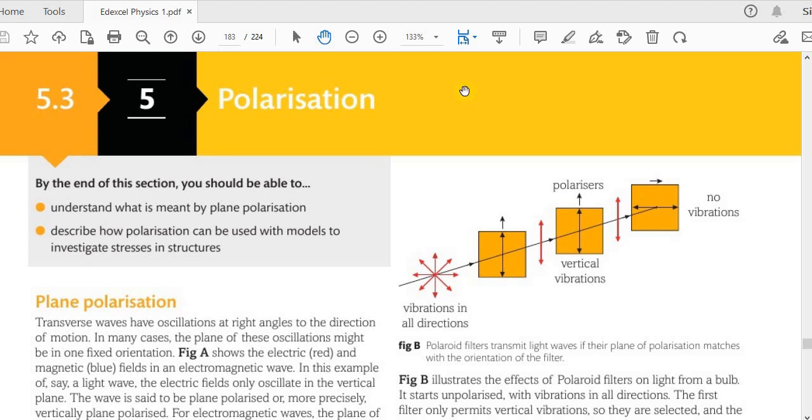The next topic is Polarization, chapter 5.3.5. By the end of this section, you should be able to understand what is meant by plane polarization, and describe how polarization can be used with models to investigate stresses in structures. So, plane polarization.